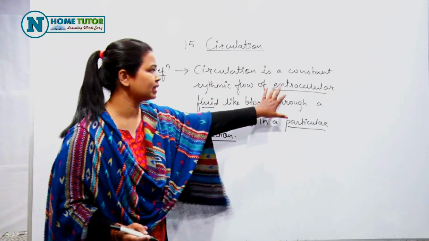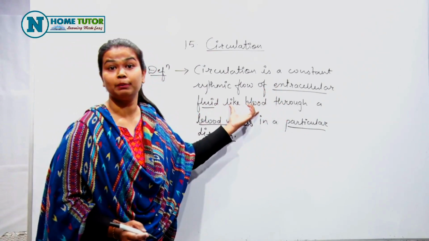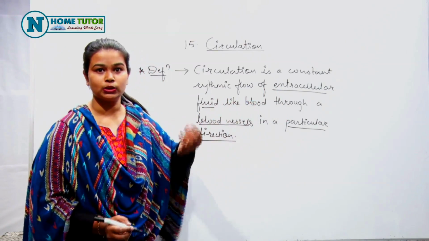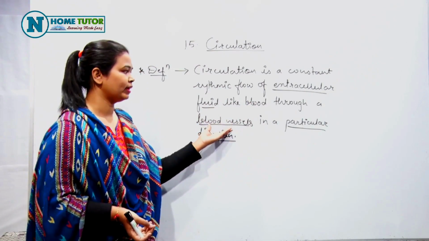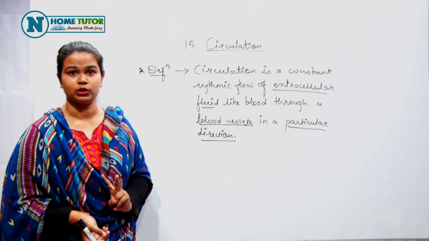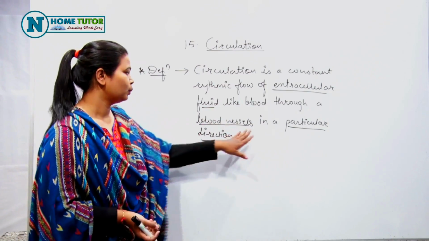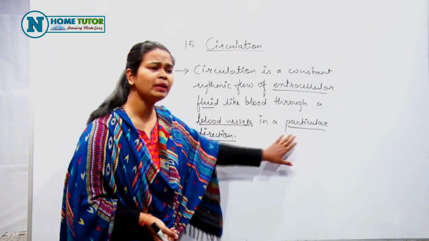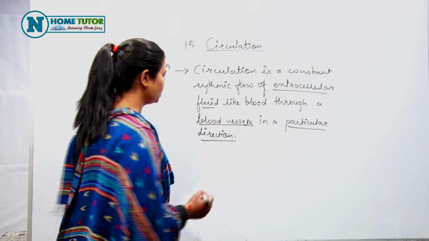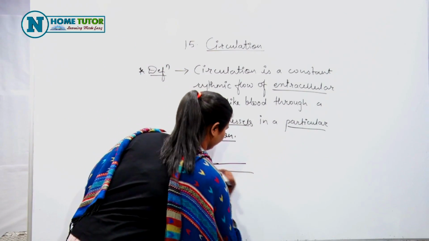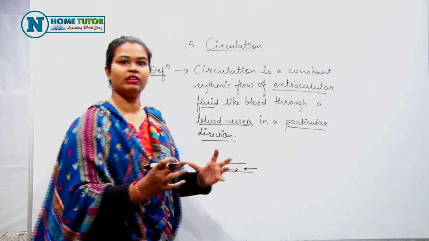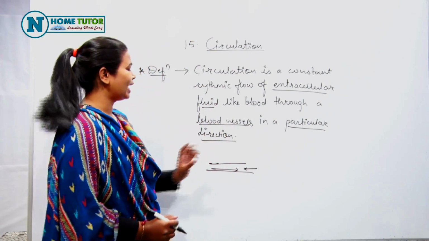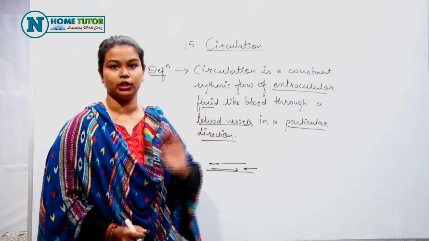Why extracellular fluid? Extracellular fluid like blood. Blood is composed of tissues, cells and extracellular debris, right? And blood vessels are of two types, arteries and veins. We'll discuss it later. Why in a particular direction? Now suppose blood is flowing from the arteries, and blood is also coming from here, so blood will get stagnant, right? So that's why blood should flow in a particular direction.